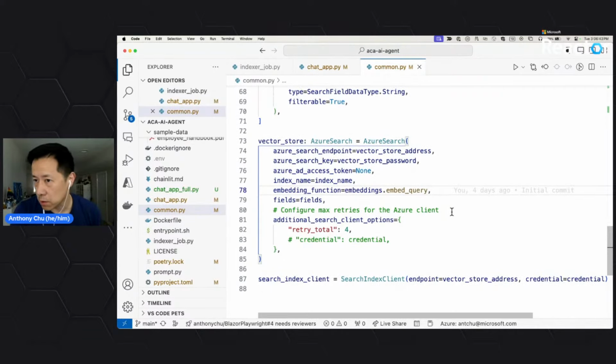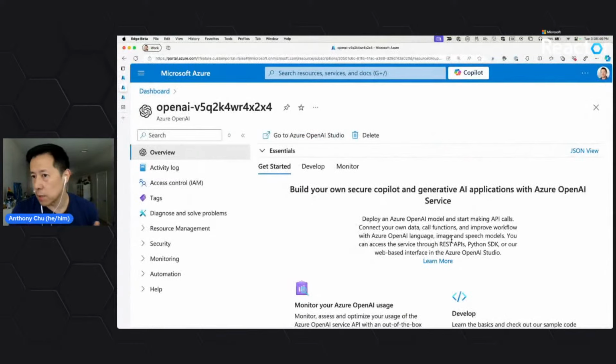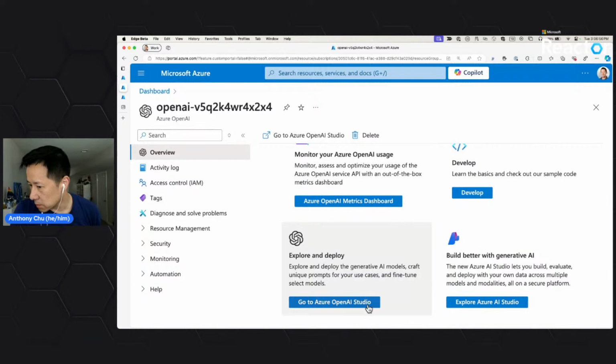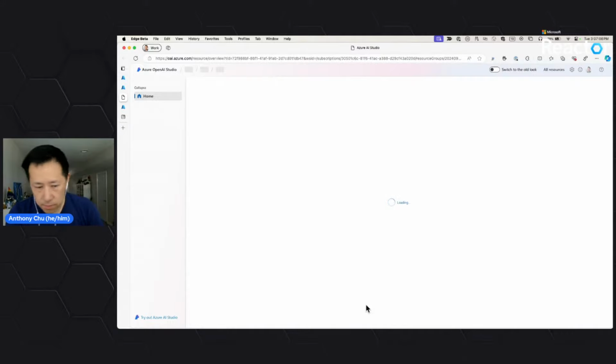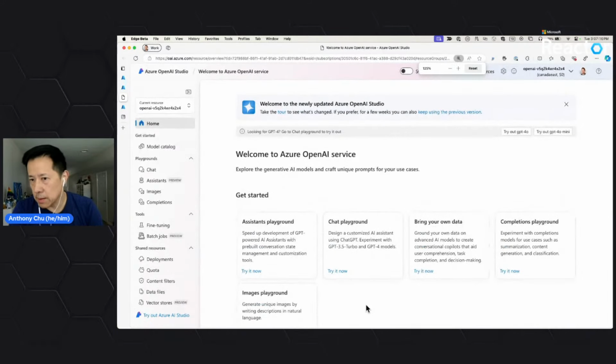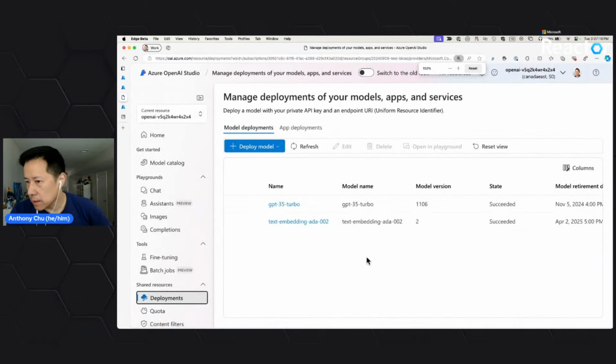Actually, before I go too far, I want to go to my browser and show you a couple of things I've set up already in Azure. So I'm using Azure OpenAI. In here somewhere, I can open up my OpenAI Studio, and I can show you the two deployments or models that I've set up in here. So in here, I can look at my deployments. And you can see I've set up my GPT-3.5 Turbo, as well as my embeddings model.